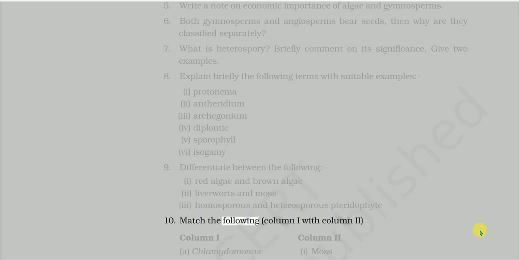10. Match the following, column 1 with column 2. Column 1: A. Chlamydomonas, B. Cycas, C. Selaginella, D. Sphagnum. Column 2: 1. Moss, 2. Pteridophyte, 3. Algae, 4. Gymnosperm. 11. Describe the important characteristics of gymnosperms.